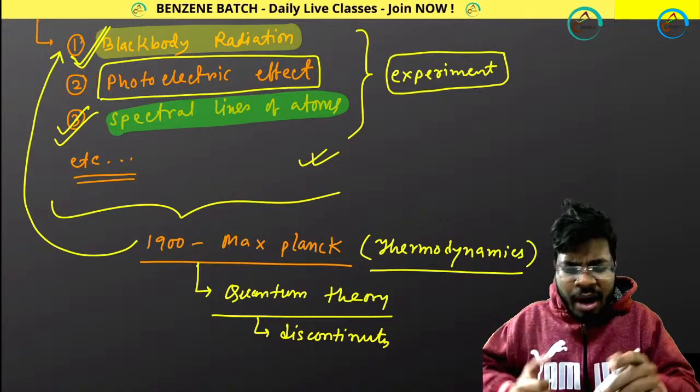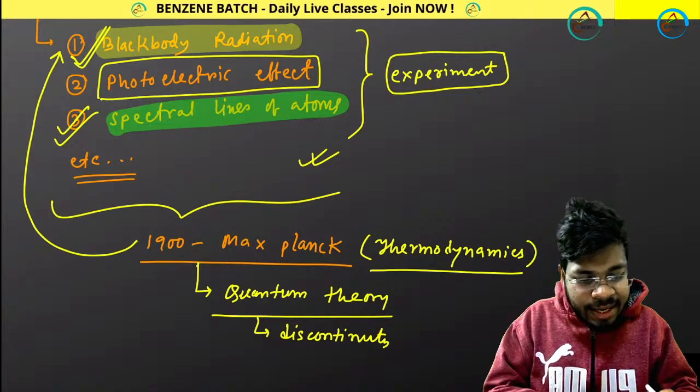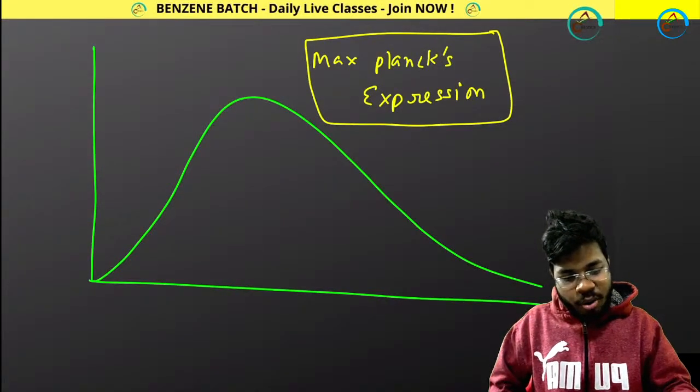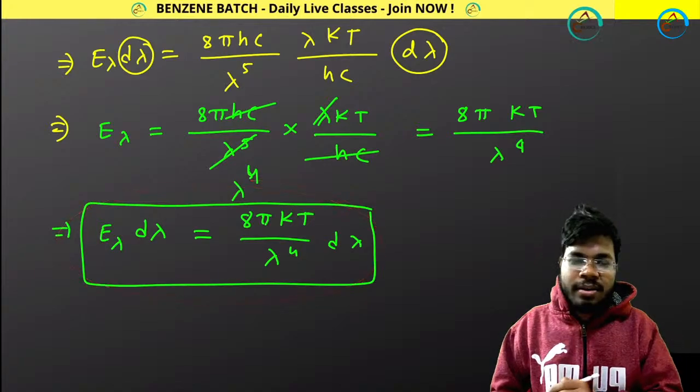But before I leave, I want to show you something regarding Rayleigh-Jeans law. This Rayleigh-Jeans law, this one. That thing is called ultraviolet catastrophe.